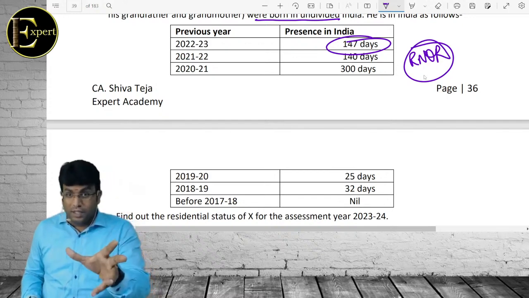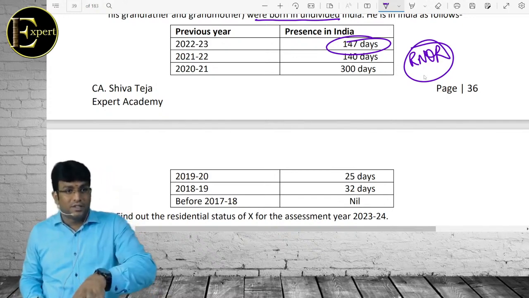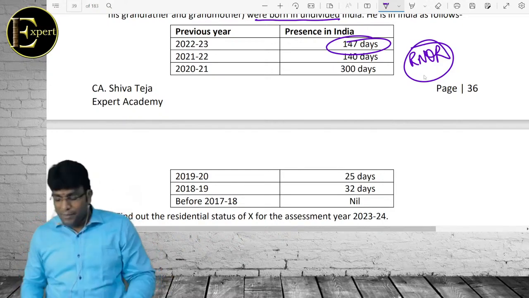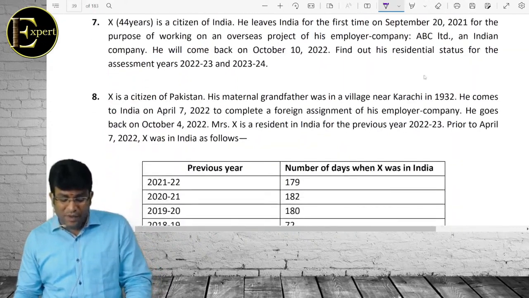I already told you that shortcut. When you're looking at additional, see the second additional first. Then there's no requirement of the first. If second is satisfied, look at the first one. And somebody who satisfies the second, that fellow will easily satisfy the first one.